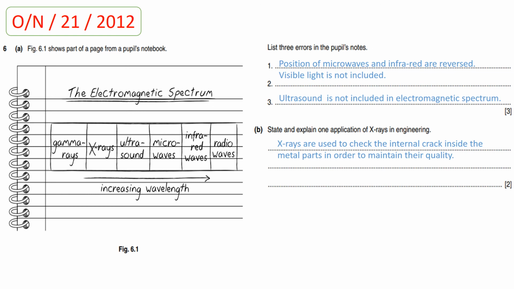Now, part B. State and explain one application of X-rays in engineering. So the application of an X-ray is, X-rays are used to check the internal cracks present inside the metal parts. And the industries use X-rays to check the cracks present inside the metal parts in order to maintain their part quality.